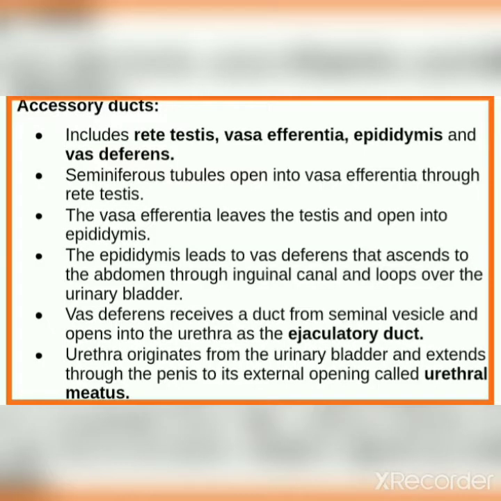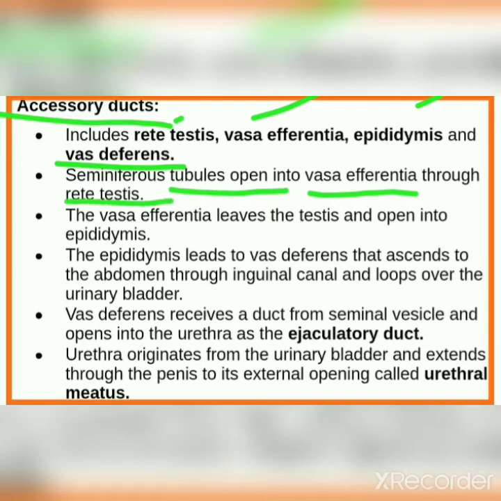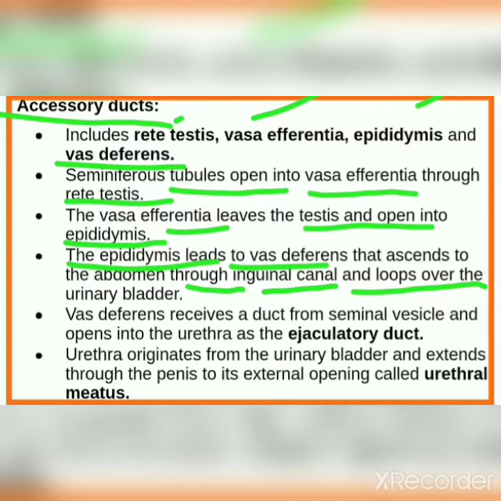Now, accessory ducts include rete testis, vasa efferentia, epididymis and vas deferens. Seminiferous tubules open into the vasa efferentia through the rete testis. The vasa efferentia leave the testis and open into the epididymis. The epididymis leads to the vas deferens that ascends to the abdomen through the inguinal canal and loops over the urinary bladder.